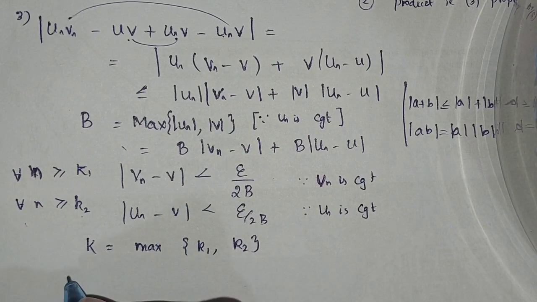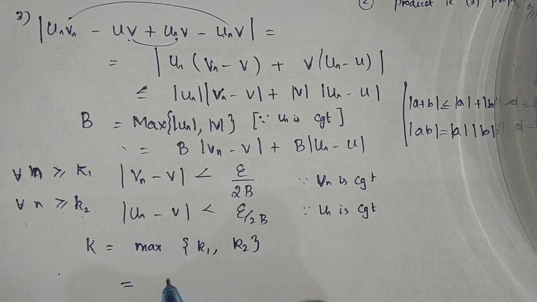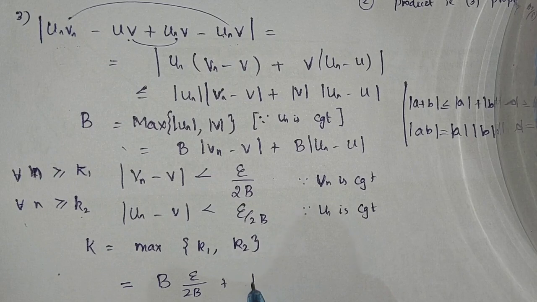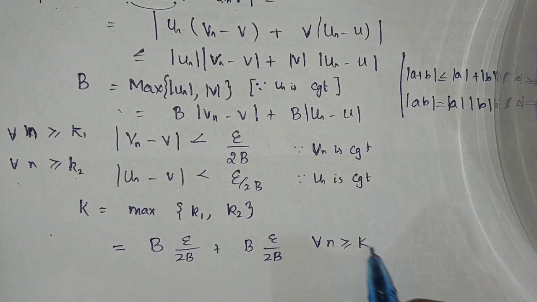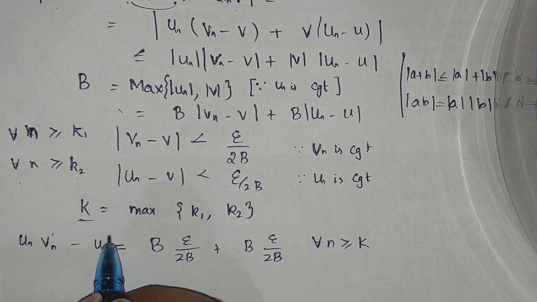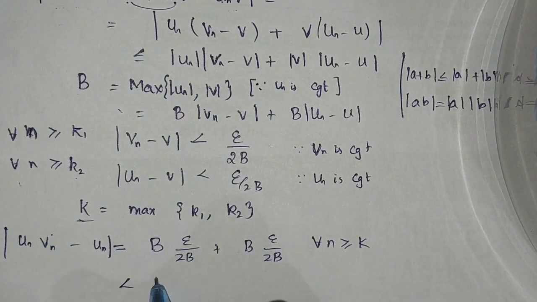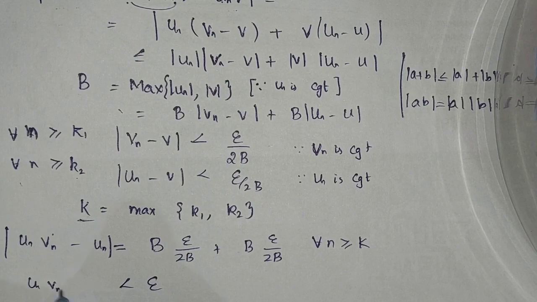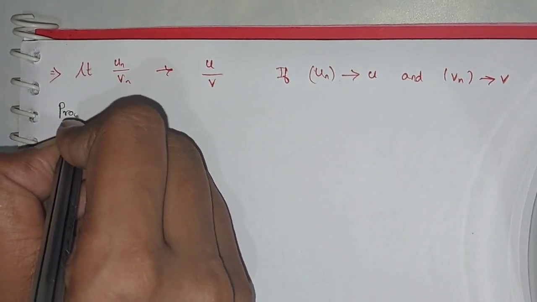So now my LHS is b times epsilon by 2b plus b times epsilon by 2b, for all n greater than or equal to k. Now I have proved |un·vn − uv| is less than or equal to, which is lesser than epsilon. Thus I have proved it. I hope you understand. Now we will see the next proof. This requires a construction.